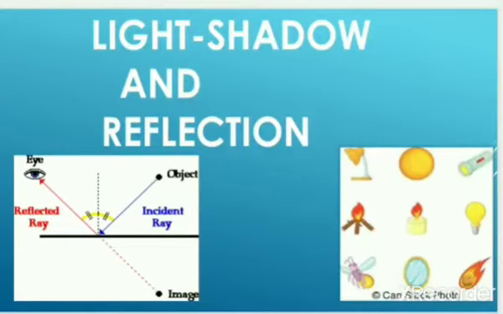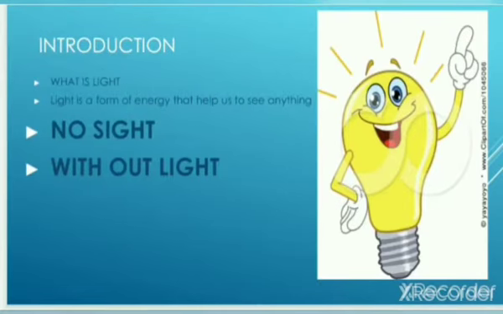Students, today we will learn about light, shadow and reflection. So first of all, we will discuss what is light. Light is a form of energy that helps us to see anything. And do you know, no sight without light? Yes, this is right, because when you enter a dark room, you are unable to see anything. But when you switch on the light, then you are able to see everything. So this is right, no sight without light.